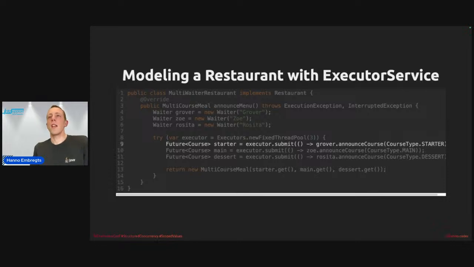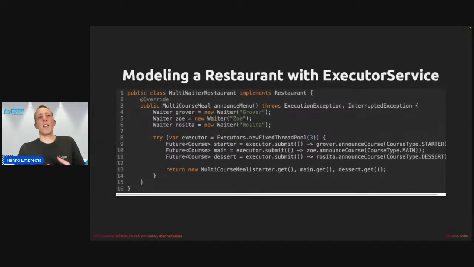But if announcing the starter course takes a longer time than the exception that happens on line 10, then this invocation will continue running. It will even continue to run after the entire announce menu method has failed. So we don't have control over our running threads. Essentially, we've got a thread leakage here.